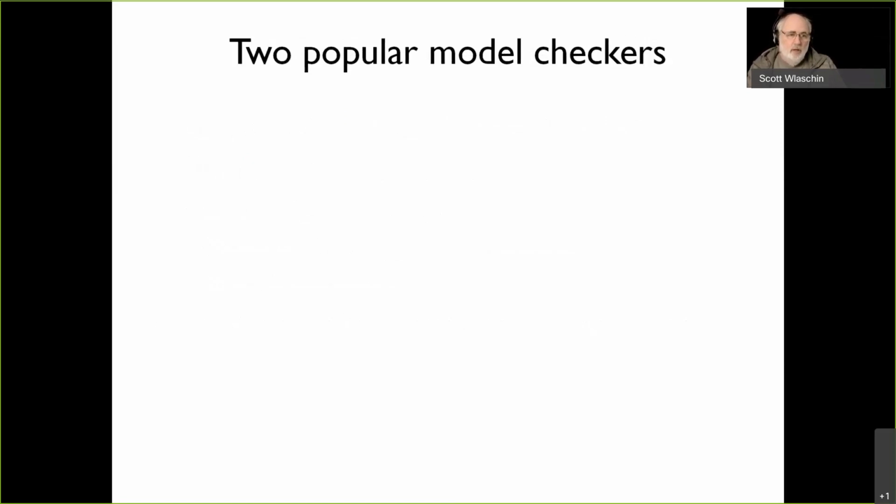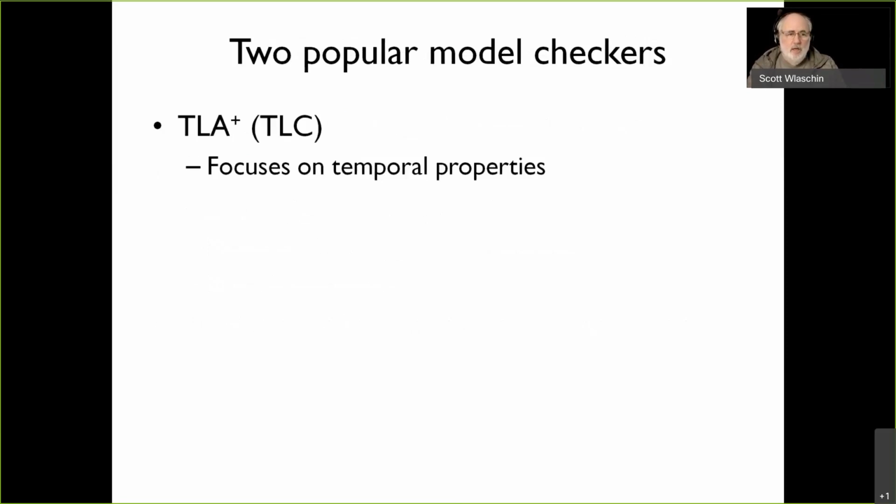So currently, I would say the two most popular model checking systems are TLA Plus. The model checker is actually called TLC, but I'm just going to call it TLA Plus everywhere, just to be consistent, really, to make it easy. It really focuses on temporal properties. It's excellent at that, and so it's really good for modeling concurrent systems.